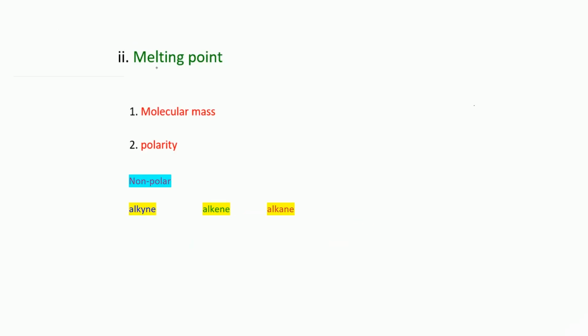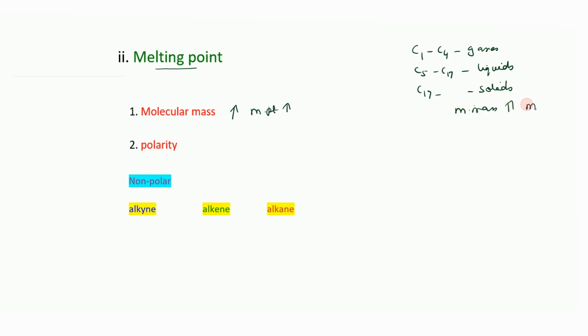Next, we will discuss melting point. Melting point depends on two factors: molecular mass and polarity. As the molecular mass increases, melting point also increases. So we know that the lower alkanes like C1 to C4 are gases, C5 up to C17 are liquids, and C17 and above are solids. So as the number of carbon atoms increases, molecular mass increases, so melting point also increases.